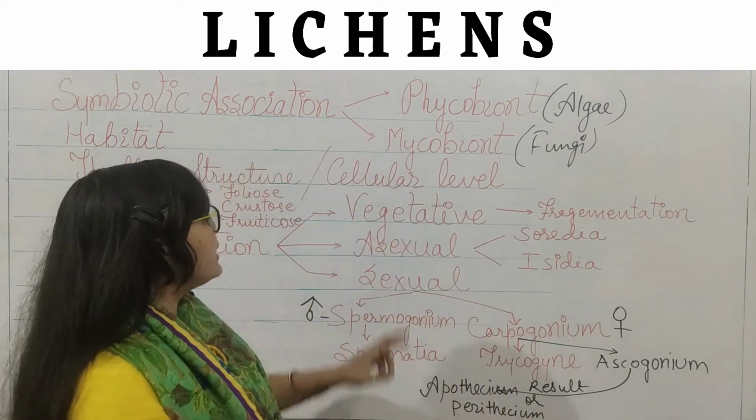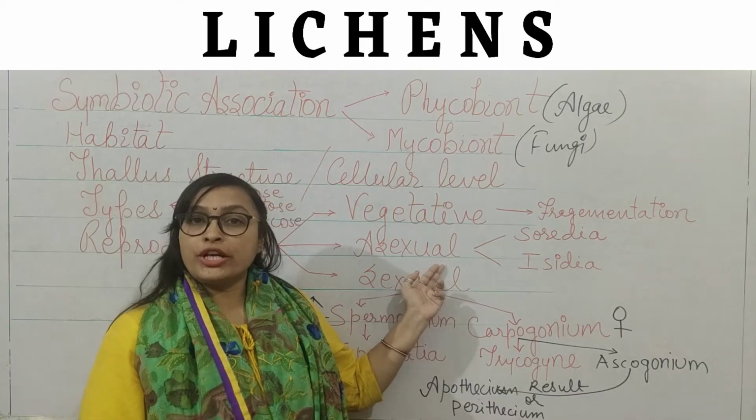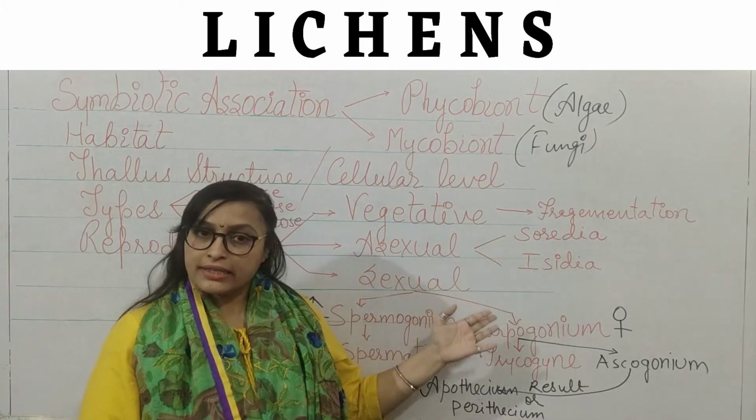The next one is asexual reproduction. Yes, it is also very interesting. The asexual reproduction in lichens is of two types, that is from Soredia and second is from Isidia. From Soredia and from Isidia, we are going to discuss these two topics. Asexual reproduction is by Soredia and Isidia.